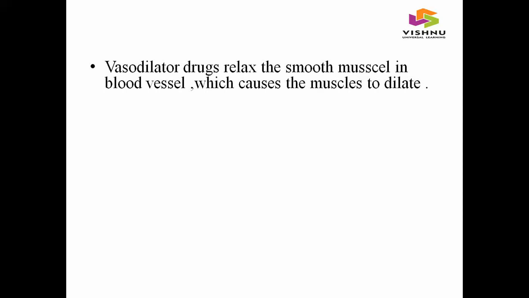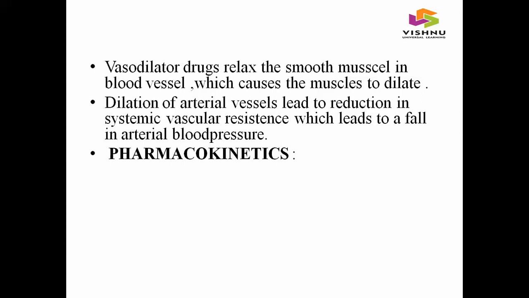And coming to the next, vasodilators, and the mechanism of action of vasodilators. Vasodilator drugs work by relaxing the smooth muscle in blood vessels, which causes the vessels to dilate. So there is no increase in blood pressure. Dilation of arterial vessels leads to reduction in systemic vascular resistance, which leads to a fall in arterial blood pressure.